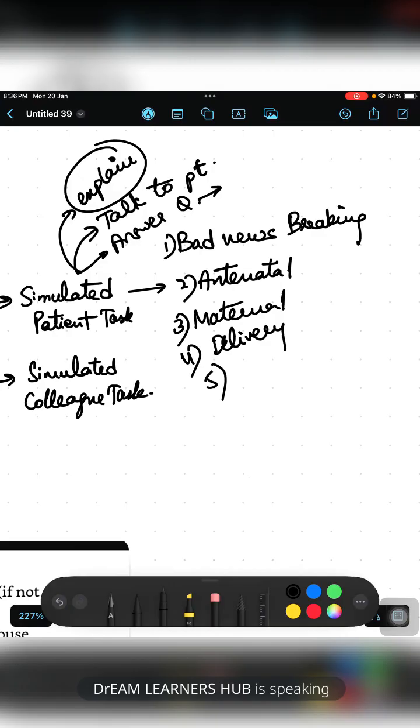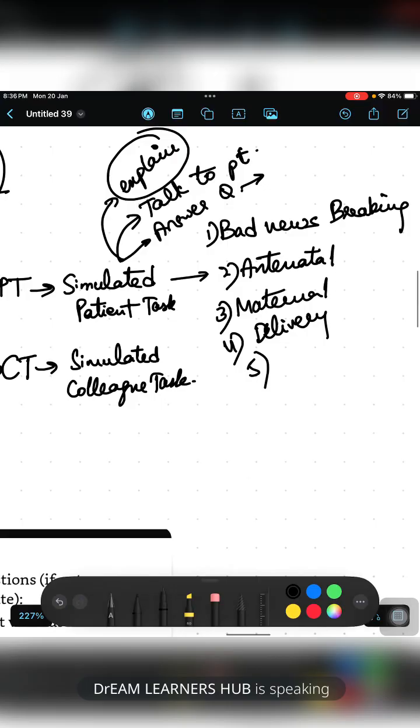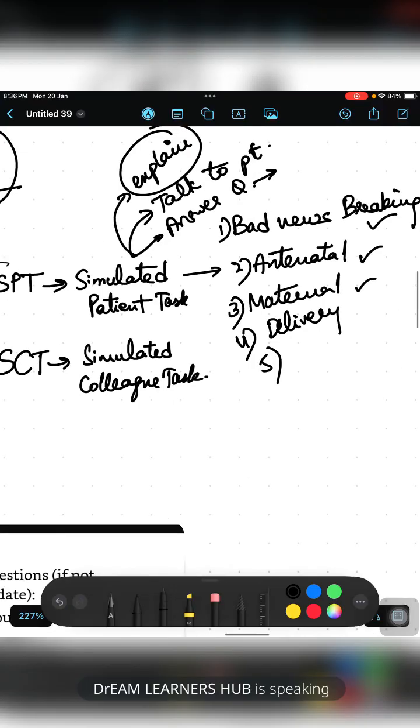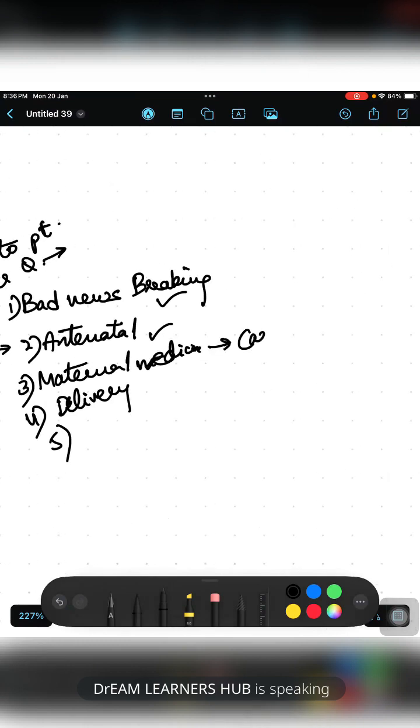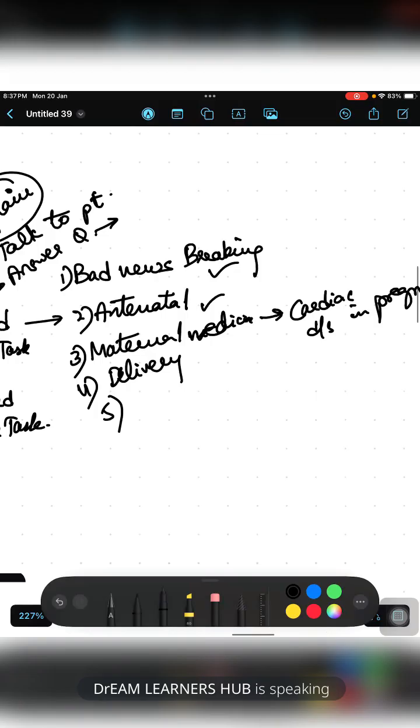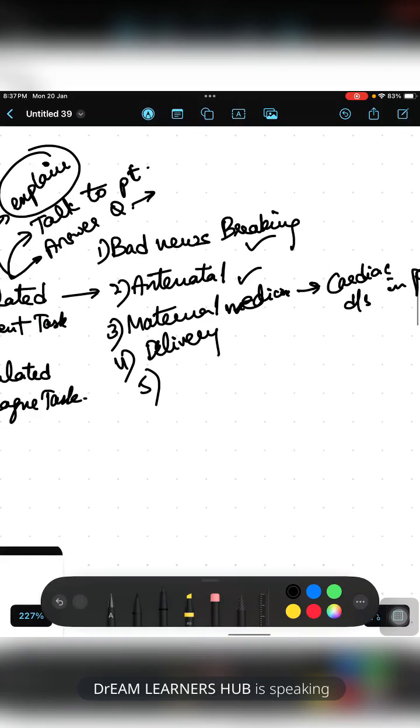In maternal medicine they can ask, for example, about a patient with cardiac disease in pregnancy. She will say, yes, I have heart disease, what are my risks if I continue this pregnancy? The patient herself will ask.